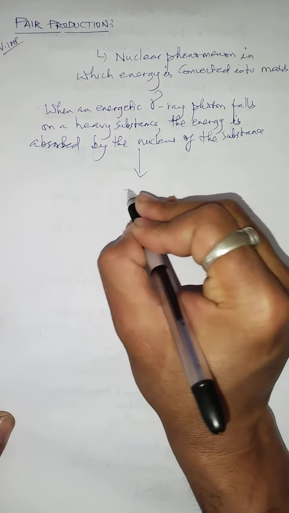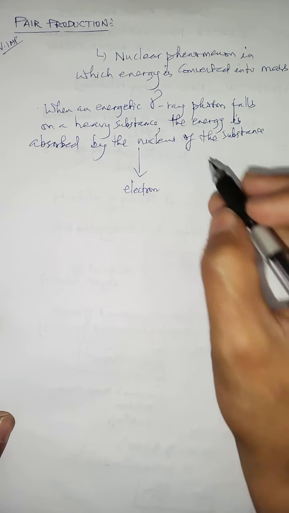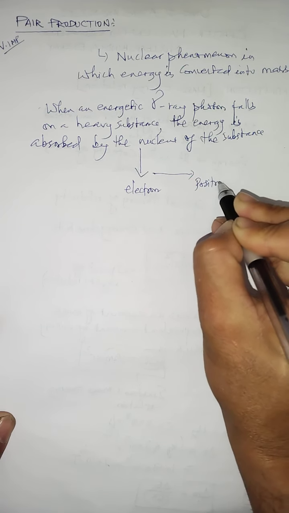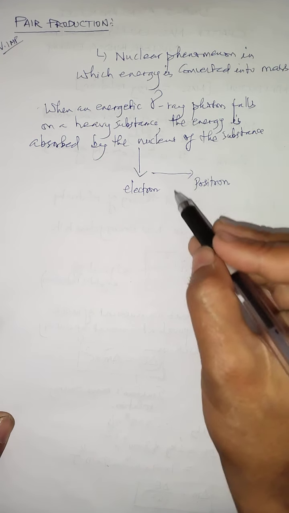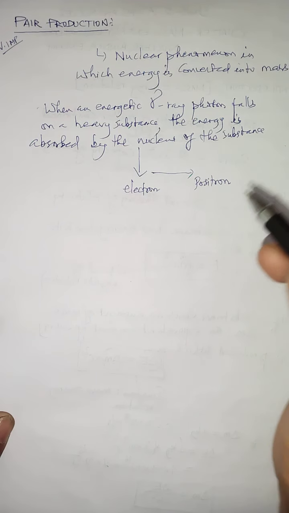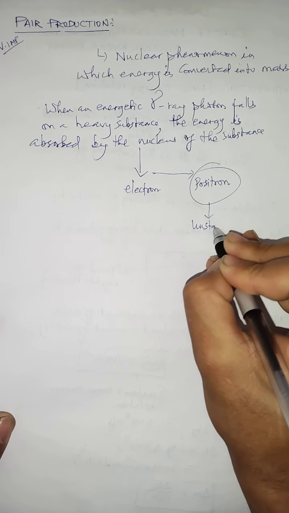One particle is called the electron. As you know, the electron is one of the subatomic particles, a negative charge particle. But along with the electron, a new antiparticle of the electron will also be produced, and that is called the positron. The positron is an unstable particle that can be produced under the phenomenon called pair production. That means this phenomenon allows energy to be converted into mass, producing an unstable particle called the positron.